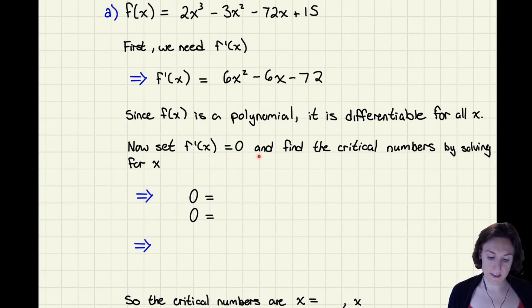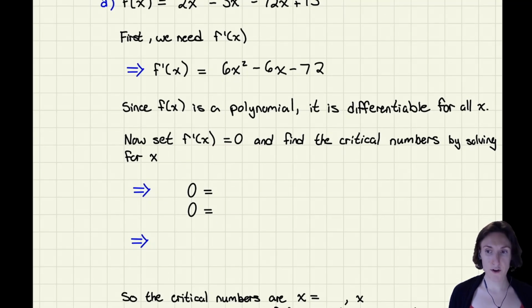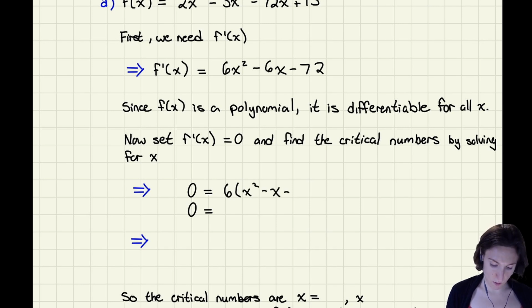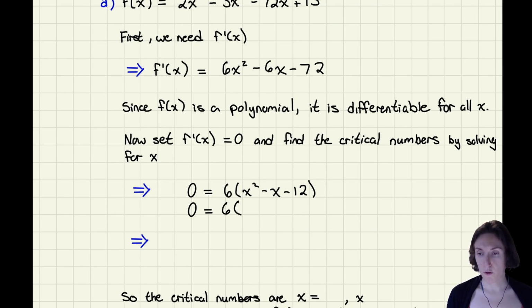And now we're going to set this equal to 0, and find our critical numbers by solving for x. I'm actually going to factor out a 6, x squared minus x minus 12, because then it'll be much easier to factor. What gives me 12? 4 times 3, 6 times 2, 12 times 1. But I need a minus 1 here.